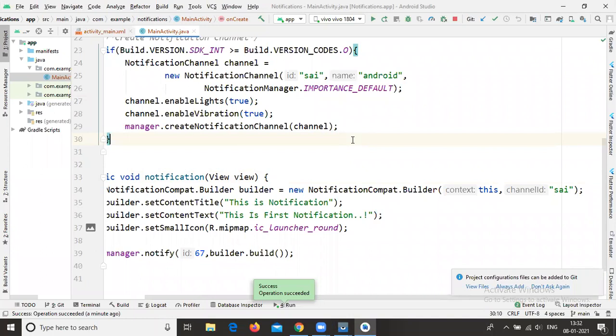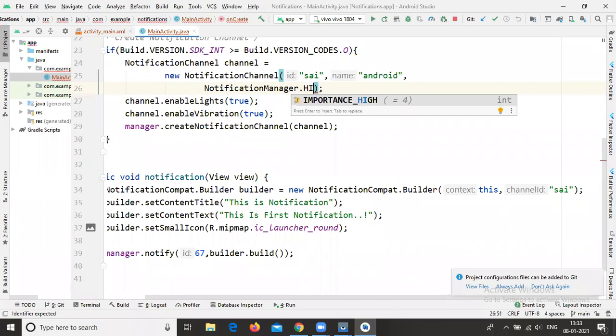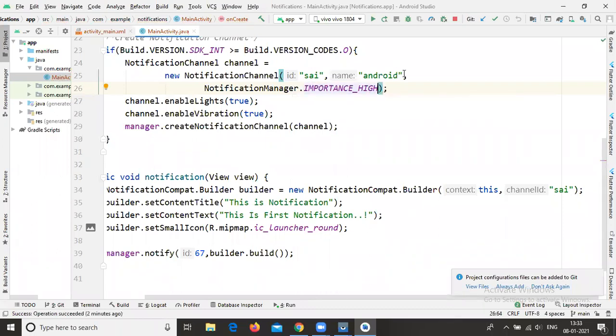In case from your end anyone changes the importance from default to importance high, let me try this one also. Importance high. Now you can run your application and check your output, whether there is any difference between importance high and importance default, all those properties.